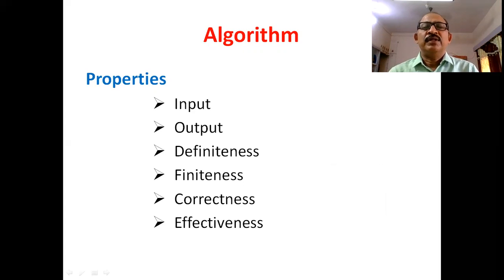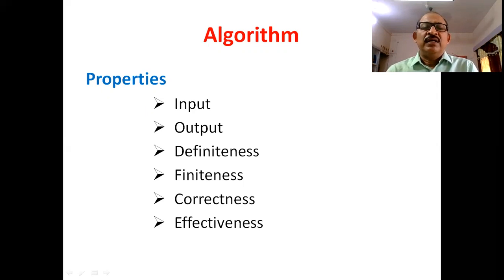Input: each algorithm should have 0 or more inputs externally supplied to the algorithm. Output: each algorithm should produce at least one output. Definiteness: every step or instruction in the algorithm should be clear, unambiguous, and well defined.